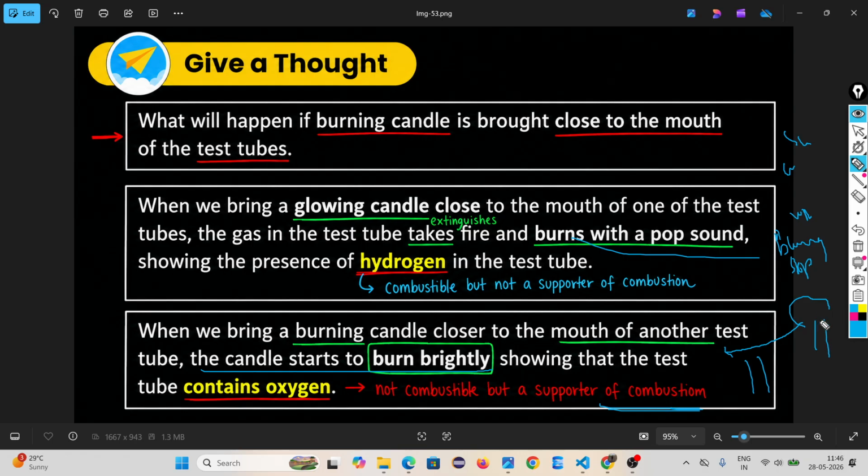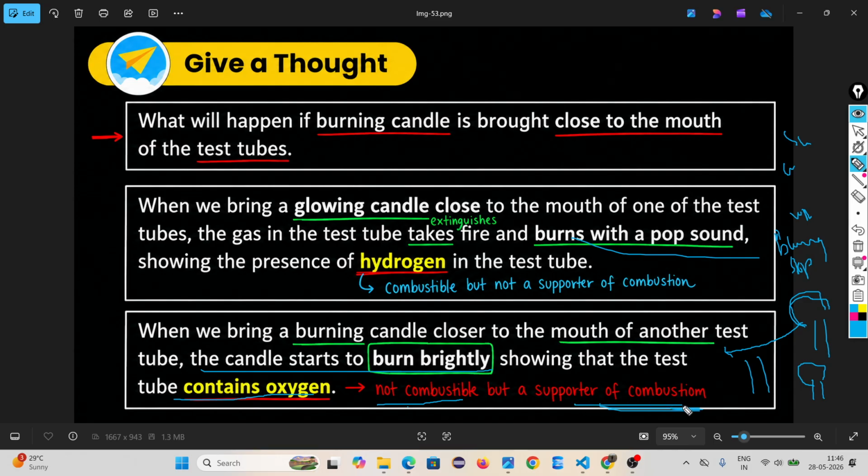But here the candle burns brightly, it glows more, showing the test tube contains oxygen. Why is it burning rapidly? Because oxygen is not combustible, oxygen cannot burn, but it is a supporter of combustion.